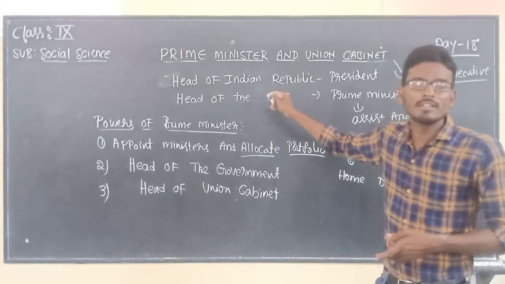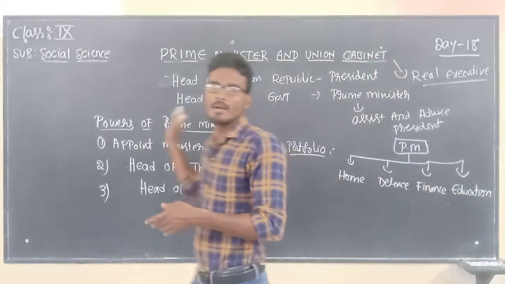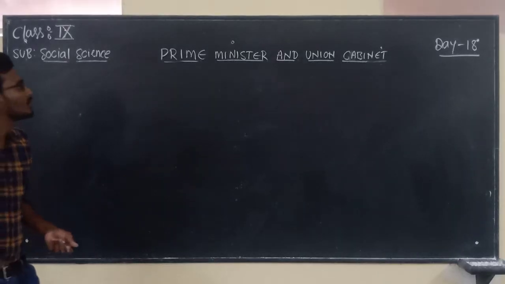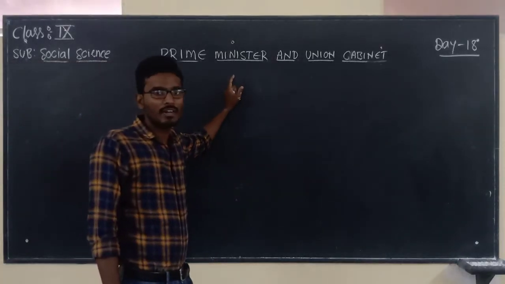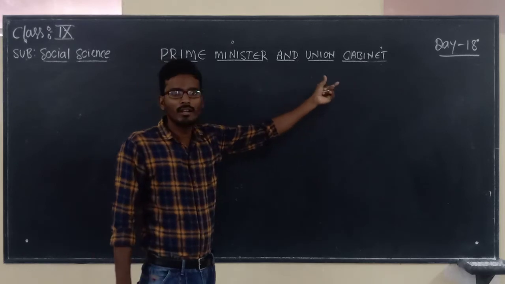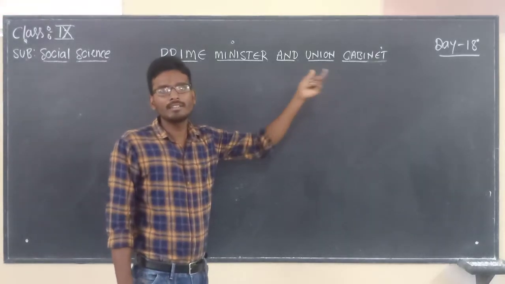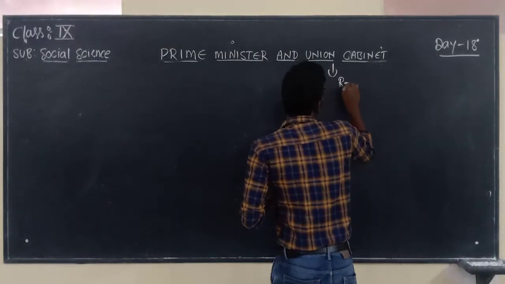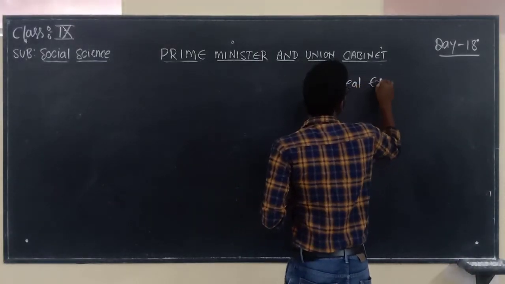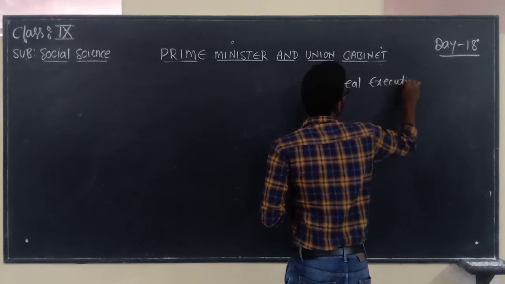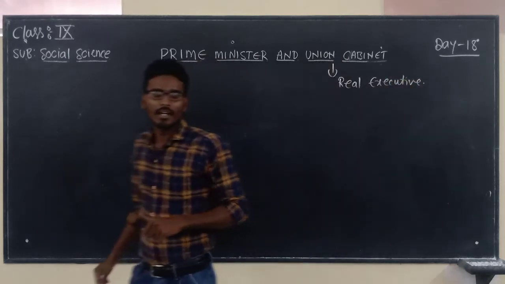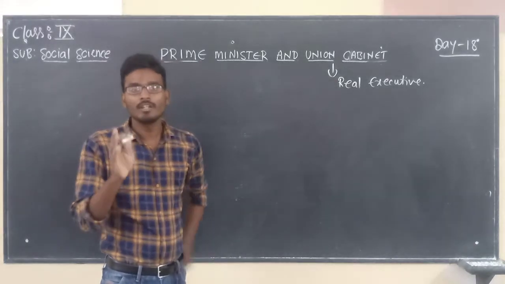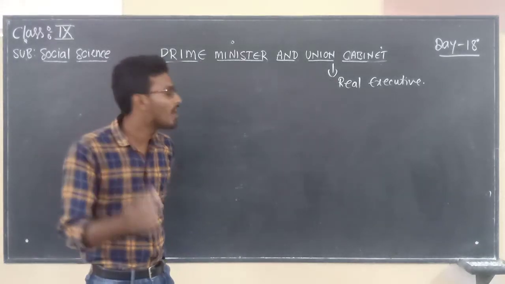That is all about the important functions and powers of the Prime Minister. So far we have discussed the major powers and functions of the Prime Minister. Now let us move on to the next topic in the same content, that is the Union Cabinet. See here, the Union Cabinet is the real executive. The Union Cabinet contains two hierarchies of ministers.